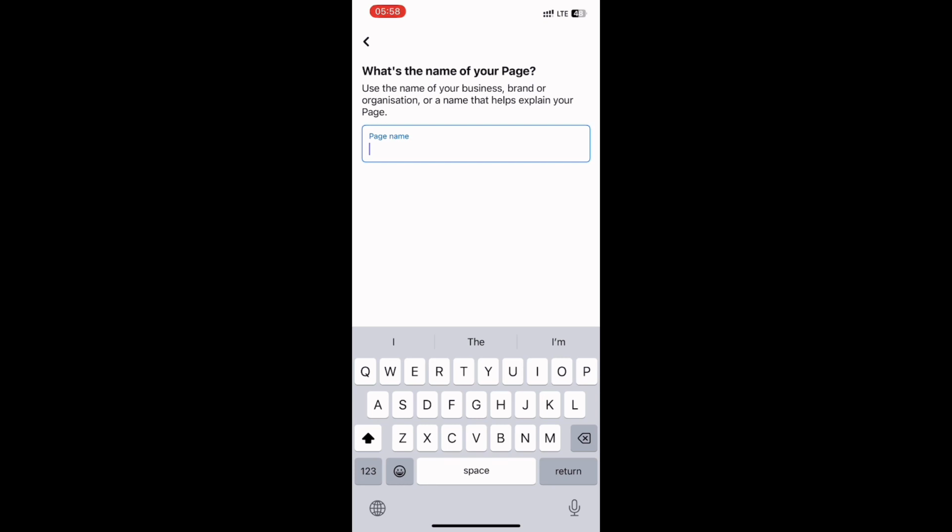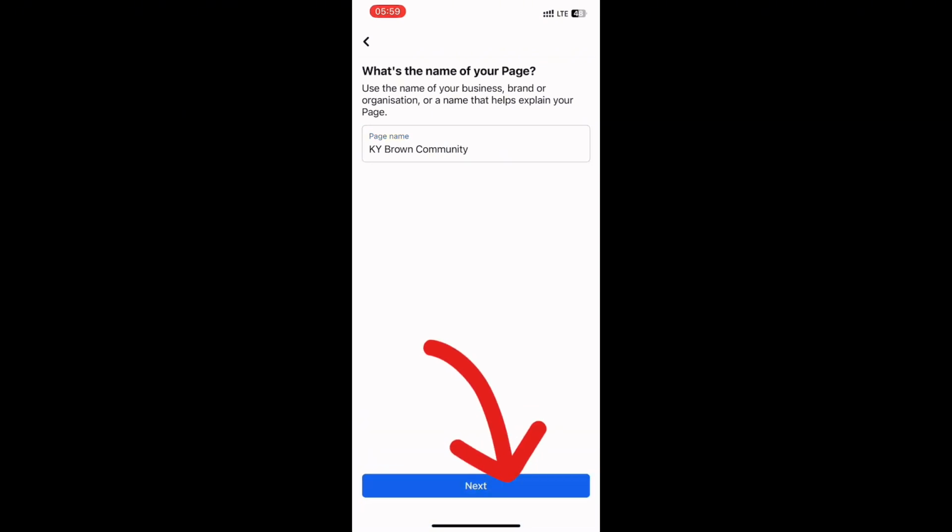Once you click Get Started, this is what you will see next. On top of that page they say, what is the name of your page, and then they further say use the name of your business, brand, or organization, or a name that helps explain your page. So now you can put your name here. You can just type it. As you can see right now, I'm writing KY Brown Media. Sorry, KY Brown Community. I'm just using this one as an example.